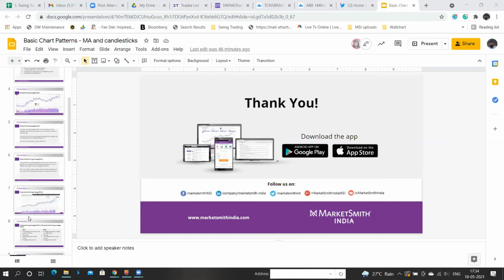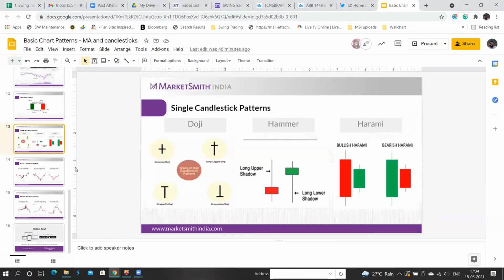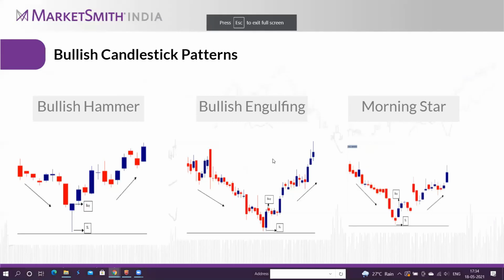Okay, sure. Bullish engulfing: there should be a prior downtrend. Once the downtrend is almost over, there will be a big bullish candle which almost covers the previous bearish candle.